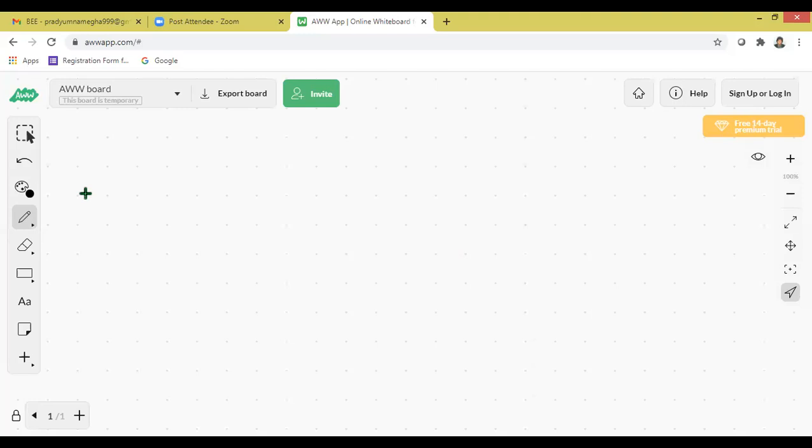So transformer, I have to draw the diagram. Transformer contains a rectangular iron frame or iron core. So let us draw that one. Draw along with me, all of you. Draw one rectangular box.